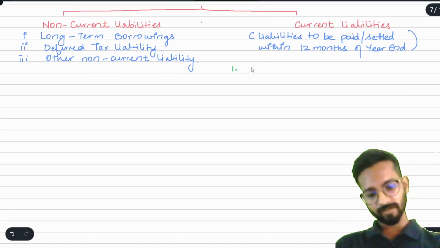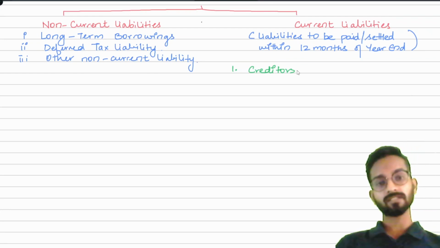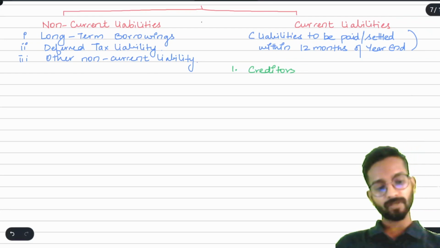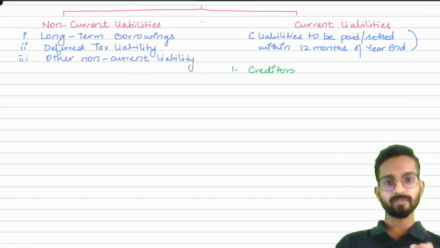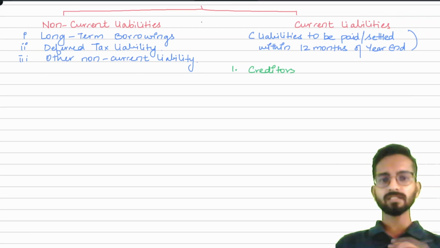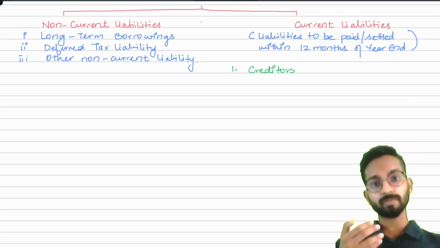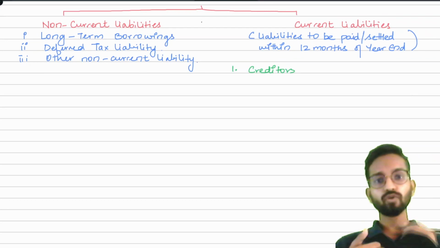Now, what are the different current liabilities? Point number 1 we have here is creditors. What are the creditors? Creditors are those people from whom we have purchased goods or taken services on credit. For example, we are shirt manufacturers. We would have purchased raw material, thread, buttons and all. If we purchase the thread, buttons and pay cash, then the story is over. But suppose we purchase thread, buttons, cloth and we do not make the payment.